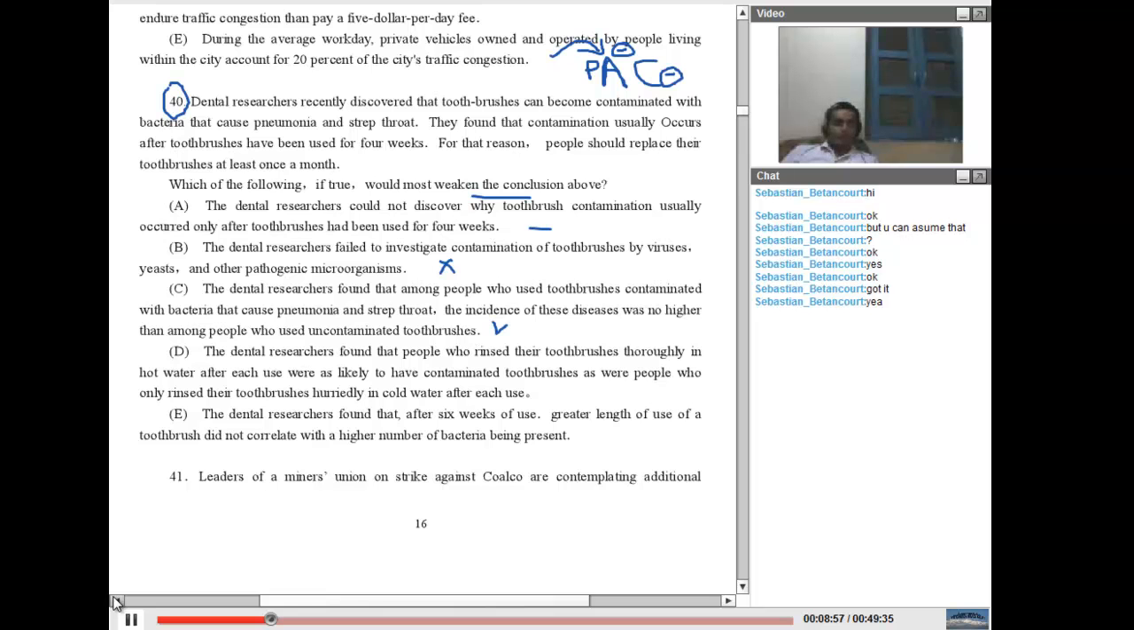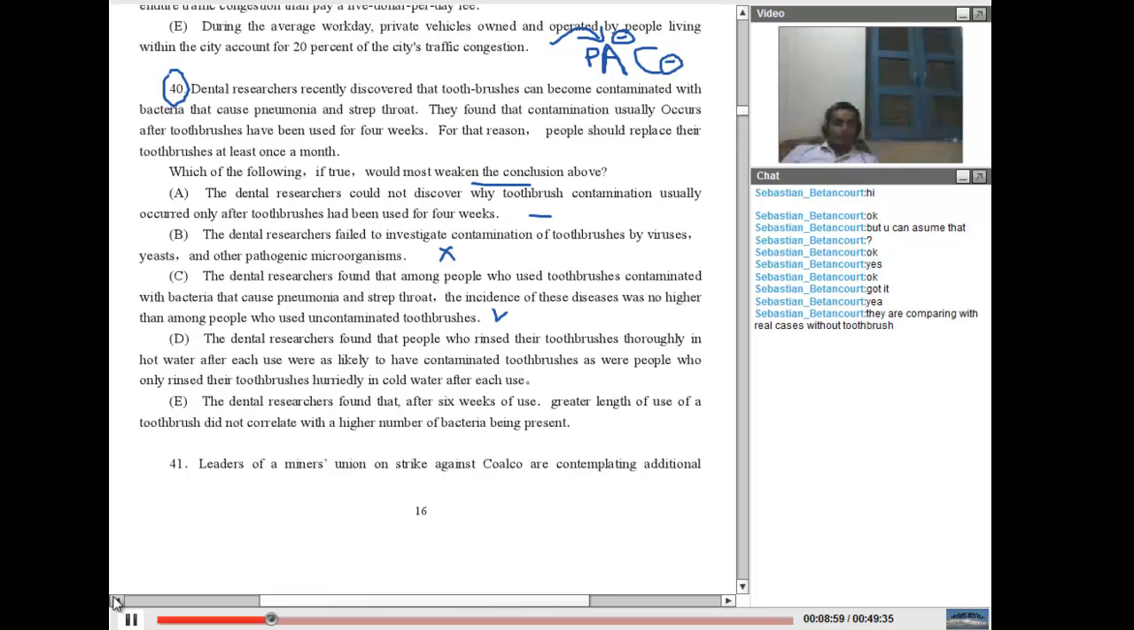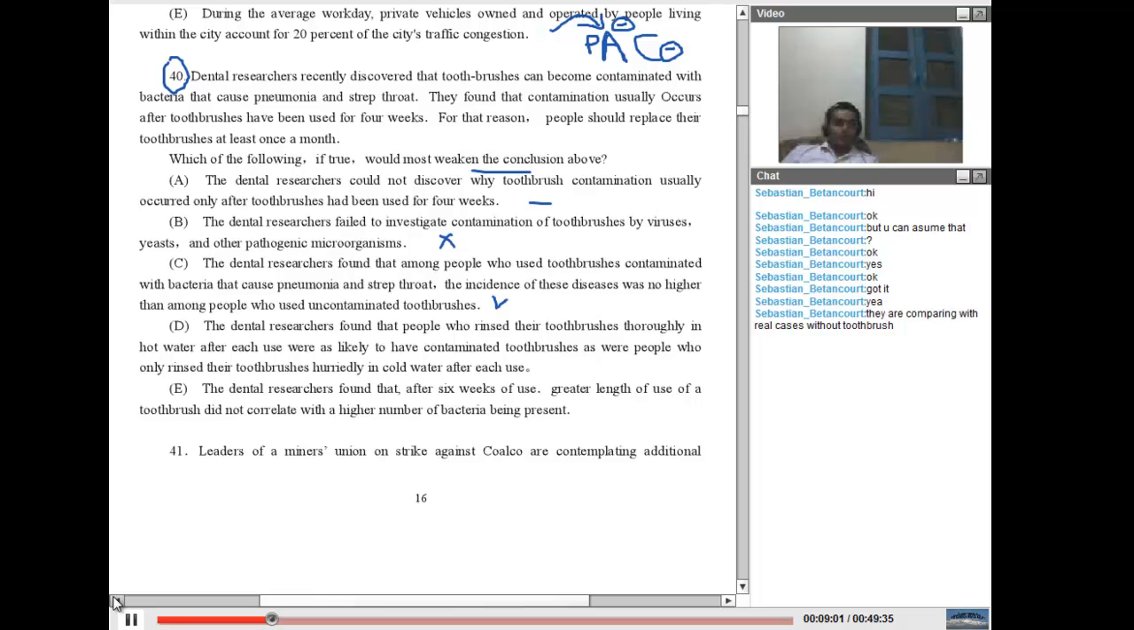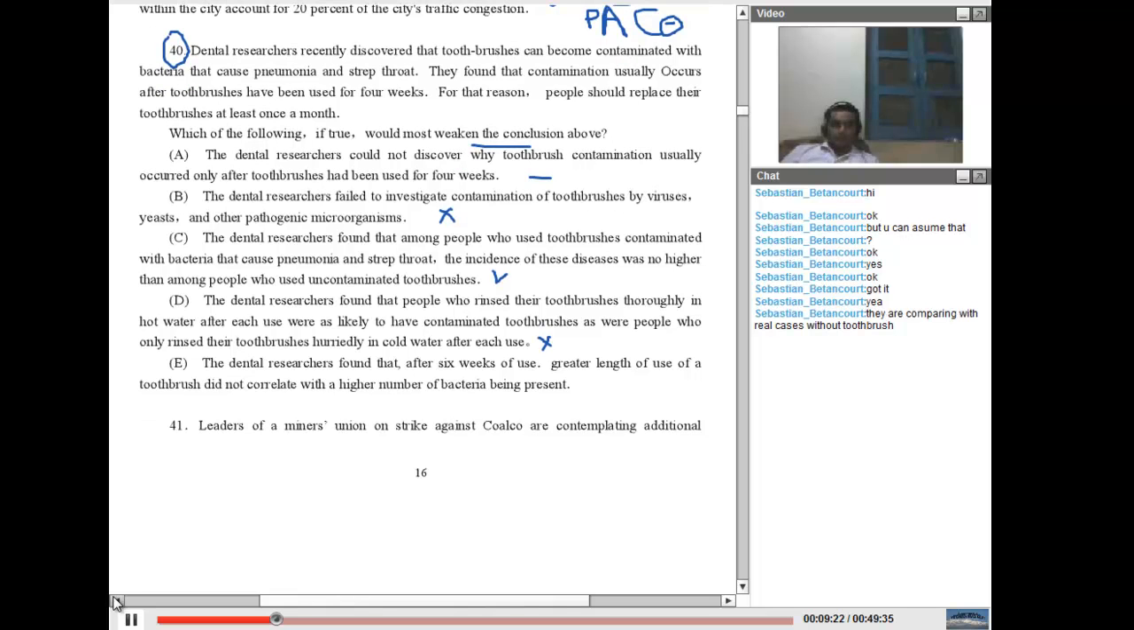Option D says the dental researchers found that people who rinse their toothbrush thoroughly in hot water after each use were likely to have contaminated toothbrushes. I think this goes out of the scope. We don't care about this thing. All we need is that it should break down the assumption, and it should go against the conclusion.